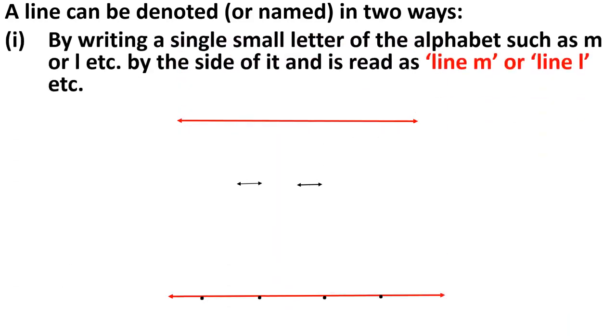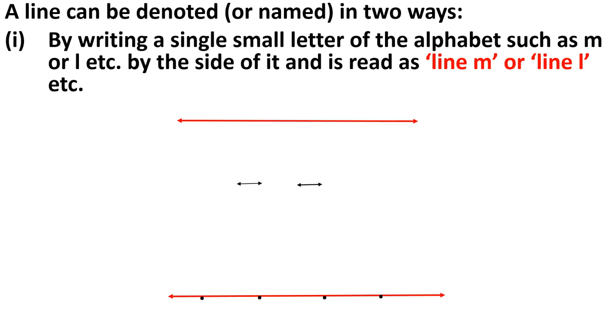First is by writing a single small letter of the alphabet such as m or l, or any other letter, by the side of it, and it is read as line m or line l.